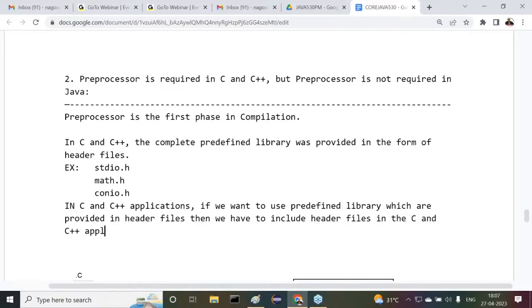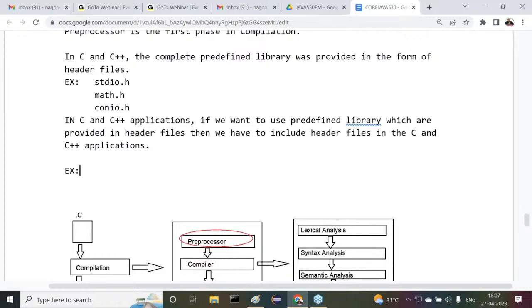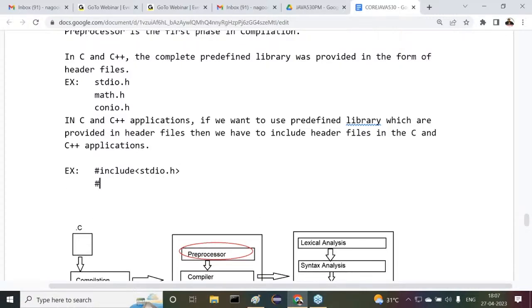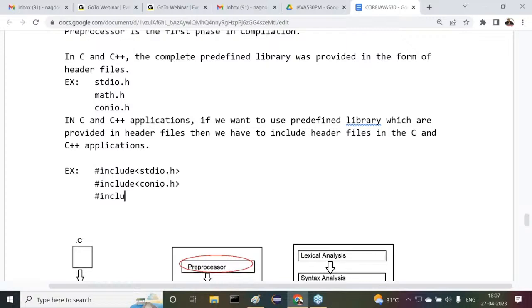Am I right or not? We have to include header files into the C and C++ programs. Good. Further, what syntax do we have to use there? Examples I'm telling. Hash include stdio.h. Am I right or not? Next one is hash include conio.h. Next one is hash include math.h. In this way we are able to provide this.